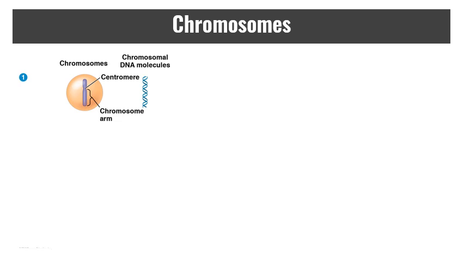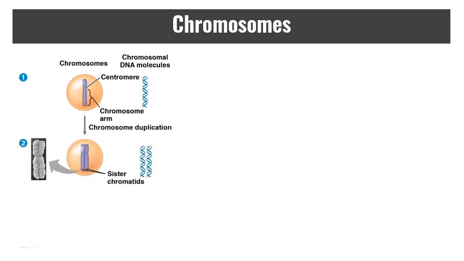When this cell starts off the cell cycle, it has one copy of its genome. It has one chromosome of each type. During the S phase of the cell cycle, during interphase, it's going to duplicate. So the DNA is going to double. But because it is a sister chromatid, it is a copy of the chromosome, there is still only one chromosome.